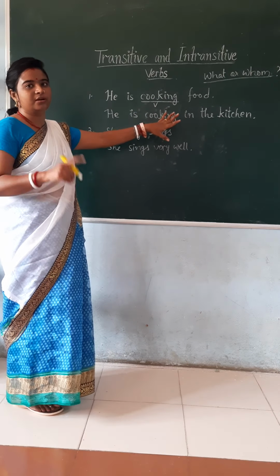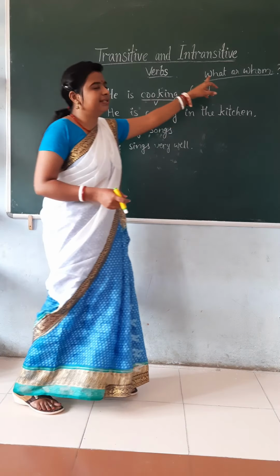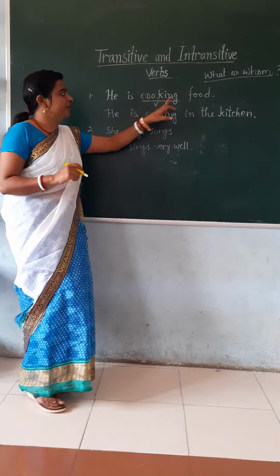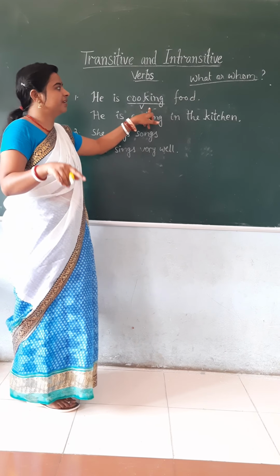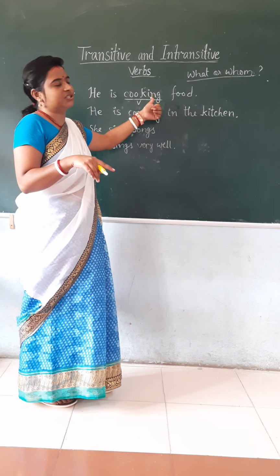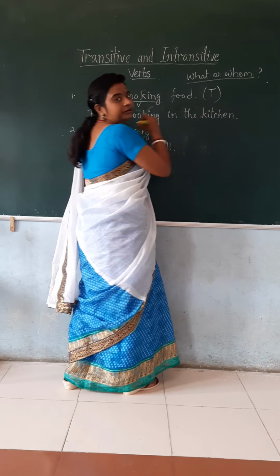He is cooking food. The first thing is, he is cooking what? Food. We are getting the answer of what here. The other thing is, here we have the receiver of the action. Action is cooking and the receiver is the food. We have a direct object, the receiver of the action, that is food. So this will be a transitive verb.